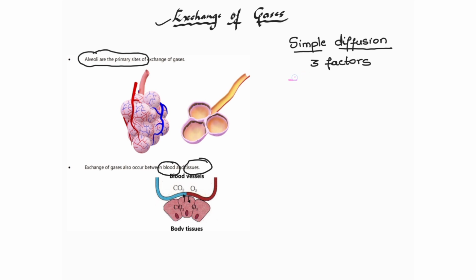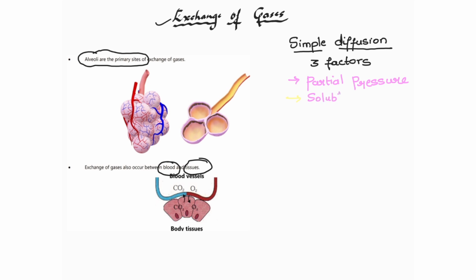The first factor is partial pressure. I had told you about this partial pressure, right? Partial pressure of the gases is very important. Throughout the chapter it is going to repeat, and one thing you have to always remember is that gases move from higher partial pressure towards the lower partial pressure. So this is the first factor. Next, the second factor is solubility of gas.